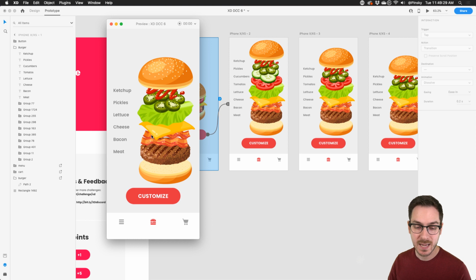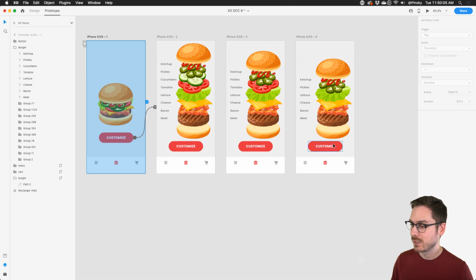Now, Yiddy's asking, how is the user supposed to know what to do? And that's really completely up to the user experience of this application, whether there's a tutorial or there's some sort of indication that you're supposed to drag. These little quick challenges are meant to give you some inspiration on what you can do, and then it's completely up to you to expand on it and make sure it makes sense. Because in about half an hour and 20 minutes, it's a little bit difficult to really get into the details of the user experience of something like this. So that's definitely up to you to expand on as you're building out the entire app.